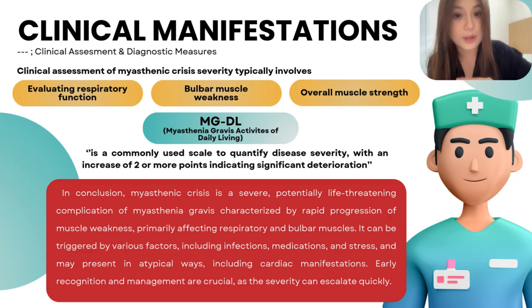To conclude what my friend Audrey has said, myasthenic crisis is a severe, potentially life-threatening complication of myasthenia gravis, characterized by rapid progression of muscle weakness, primarily affecting the respiratory and bulbar muscles. It can be triggered by various factors, including infections, medications, and stress, and may present in atypical ways such as cardiac manifestations. Early recognition and management are crucial as the severity can escalate quickly.